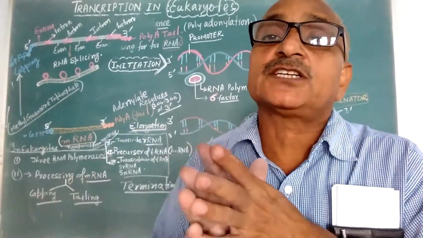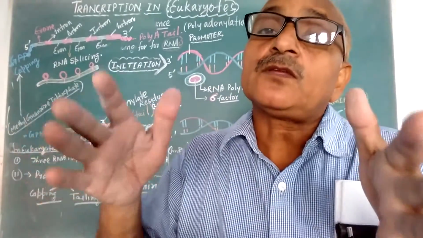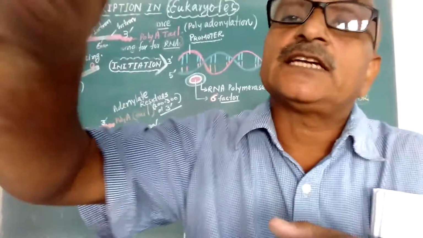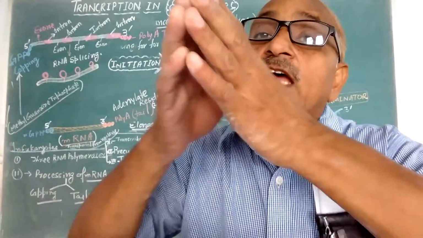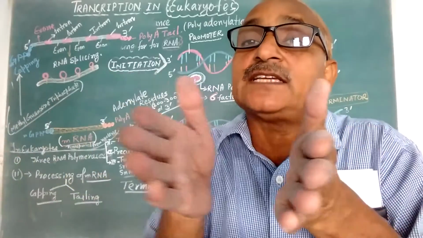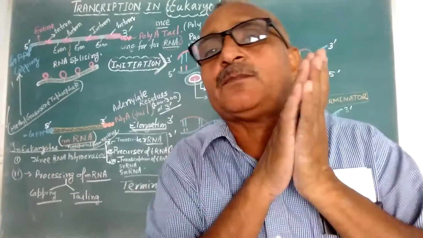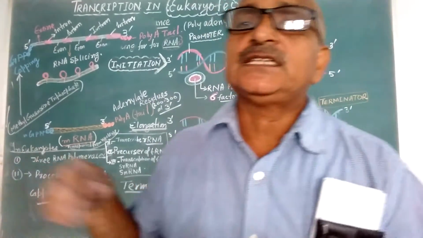Later on we will discuss it. So those are processed. The exons are intervened by introns; the introns are removed and the exons are then joined. So this additional process takes place in eukaryotes.